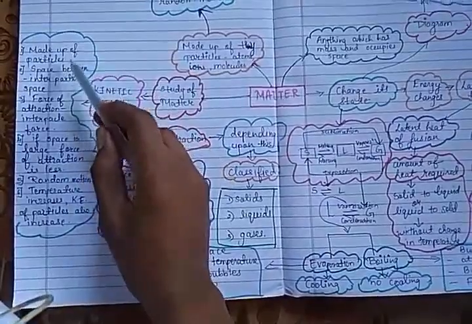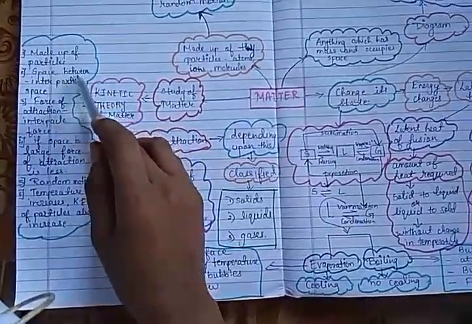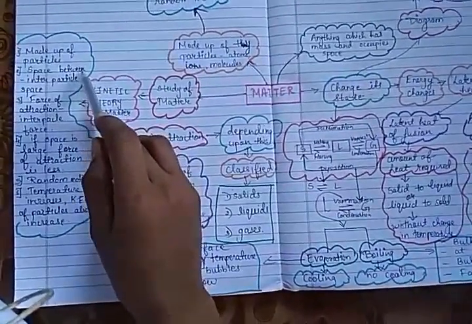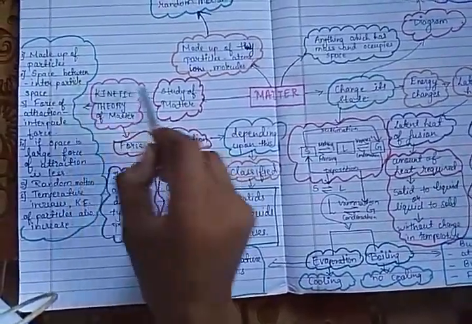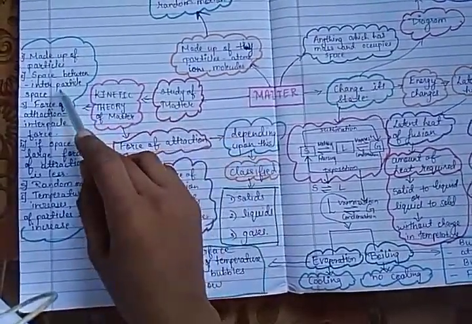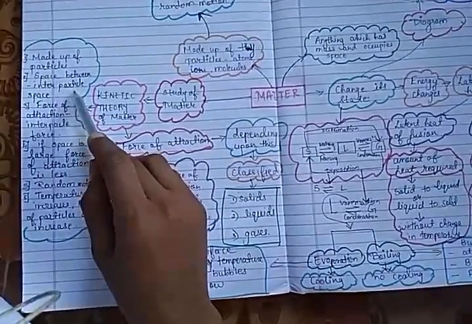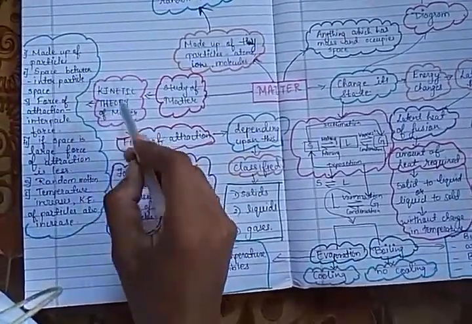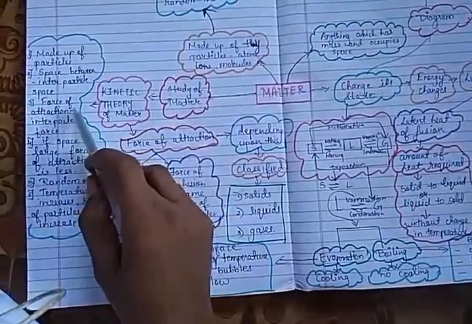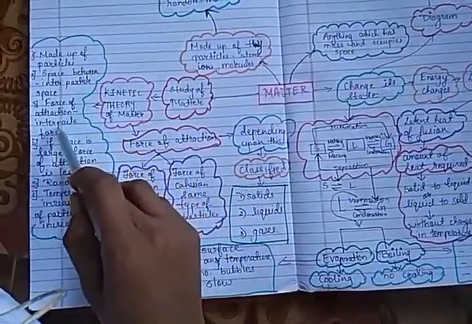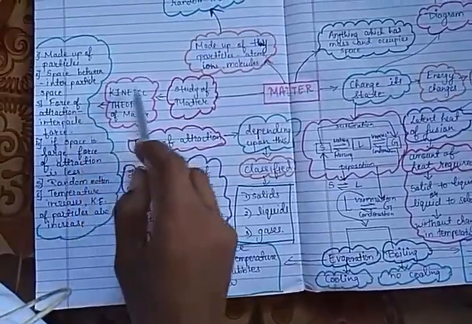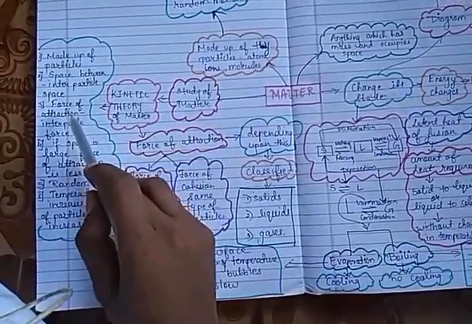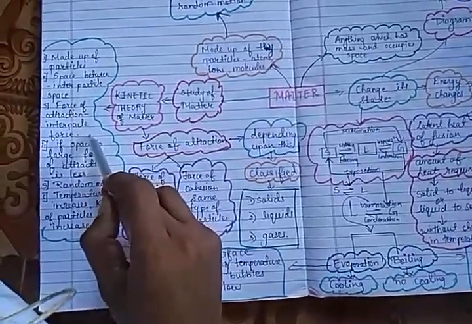The second is these particles have space between them and this space is known as interparticle space. These particles within matter have space, the interparticle space. These particles of matter have a force of attraction which is known as interparticle force of attraction.